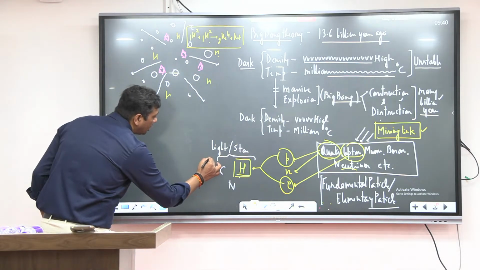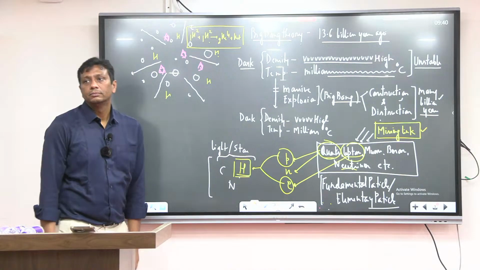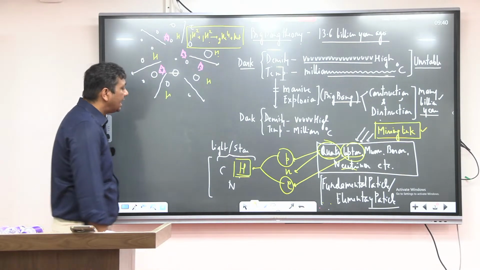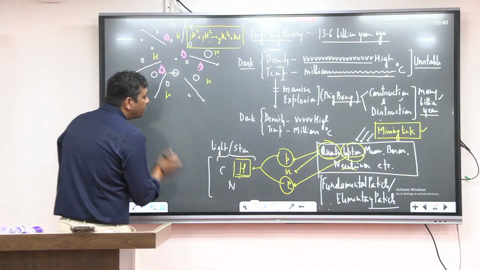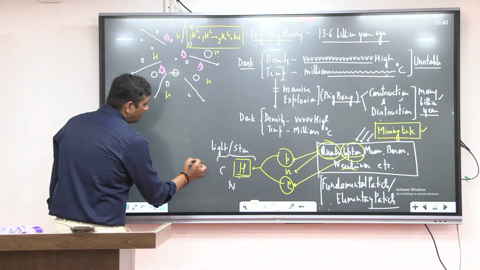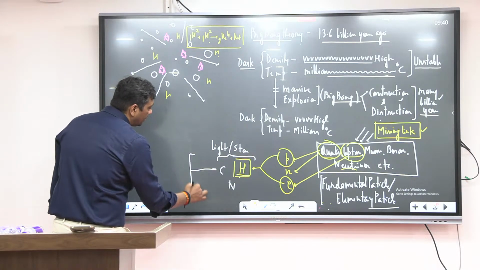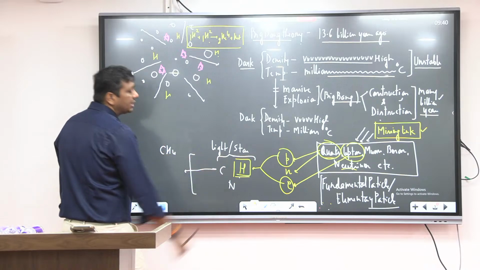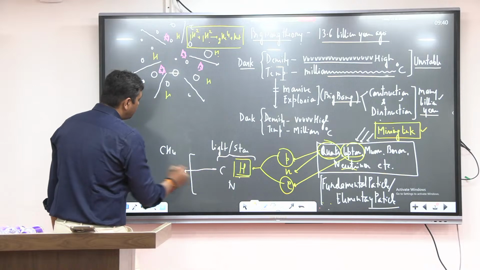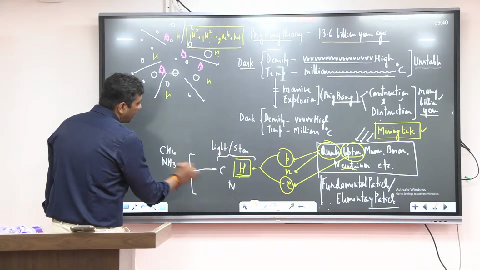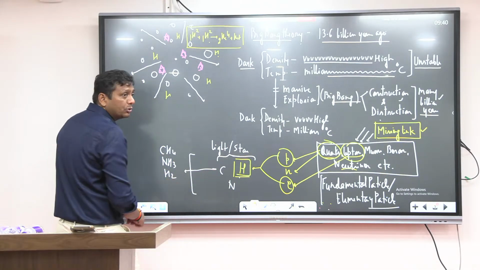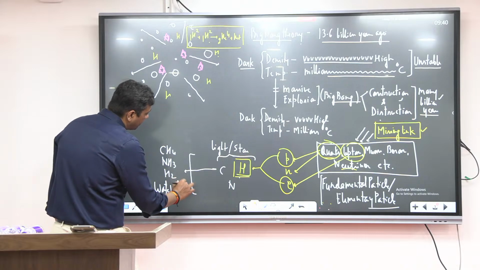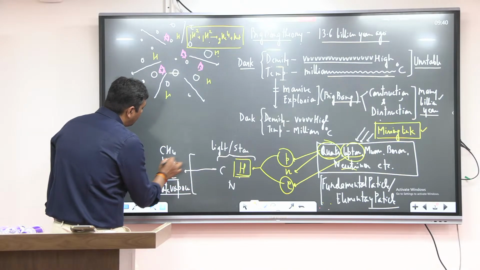Hydrogen. Now see, when all these elements fuse together, they form gases. Yes or no? When these elements fuse together, what do they form? They form gases. What about the gases? See, C and H fuse together, what do they form? Methane. N and H fuse together, what do they form? Ammonia. H and H fuse together, what do they form? Hydrogen. Water vapor. So methane, ammonia, hydrogen, and water vapor formed.